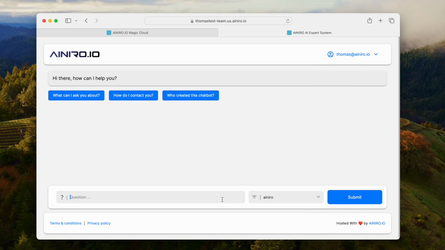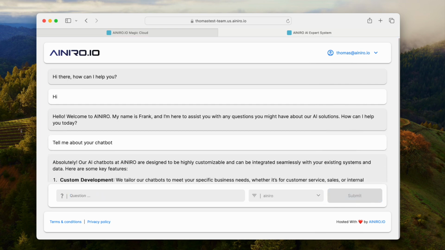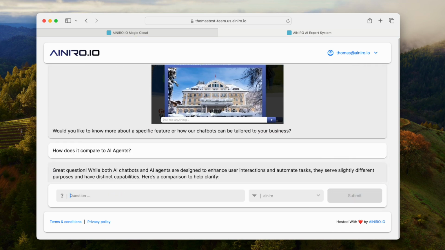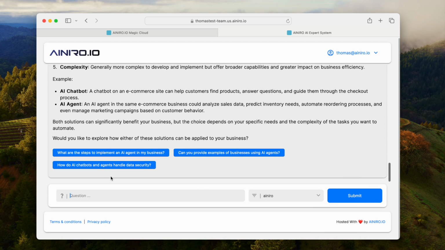The point being that every single user that registers, now I'm a registered user, Thomas at iNeedle.io, every single user that registers gets to ask 3 questions by default. And you can change the number of questions. You can have 50 and 150, 1, 0, or 1,000. But the point being that you have a certain limit of 3 questions every single user can ask every 24 hours. So now I've prompted once, hi, tell me about your chatbot. 2 times, right? How does it compare to AI agents, right? 3 questions, right?